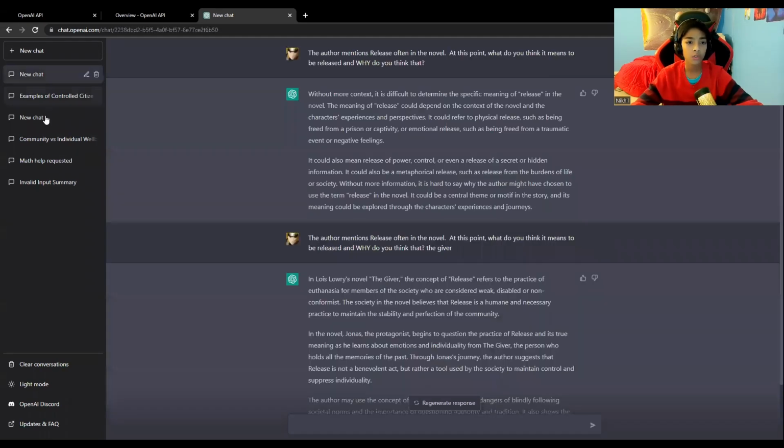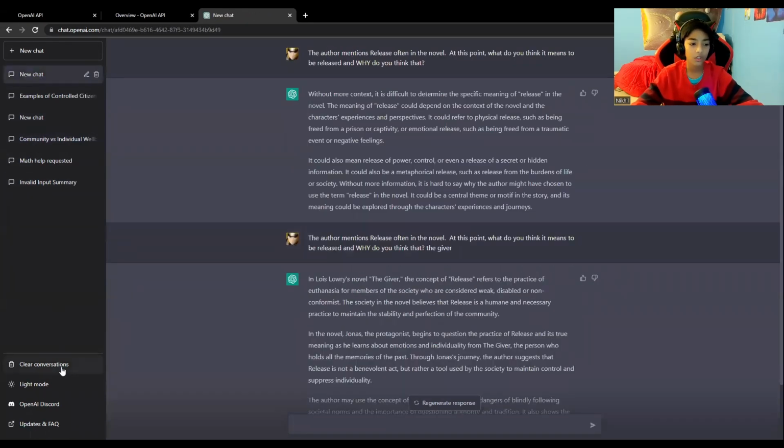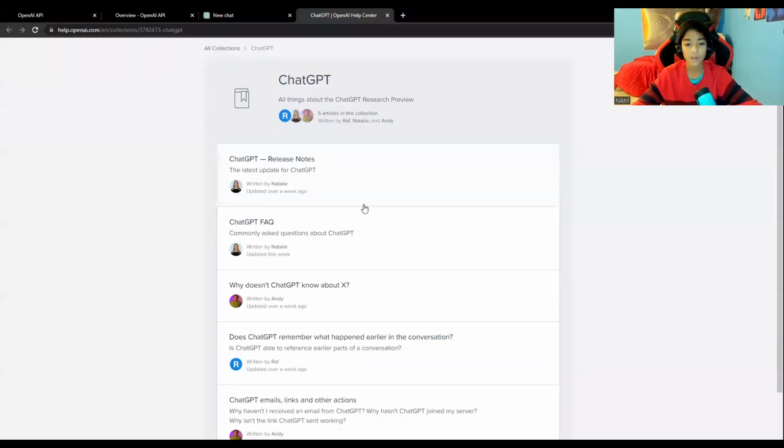You can go through all your chats here, and then there's also clear conversations. If I clear everything, then all of this will go away. There's light mode, and there's also a Discord. If you guys want to join that, then you can see the updates and everything about ChatGPT.